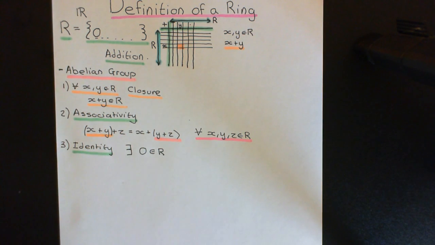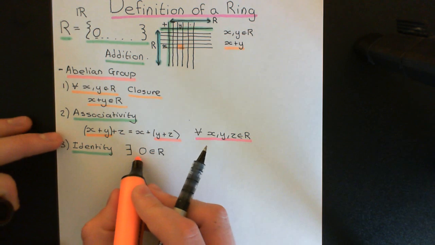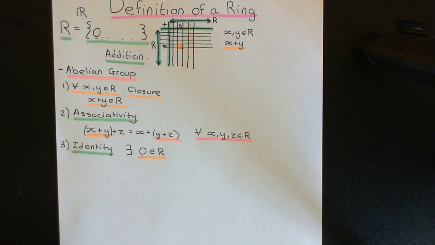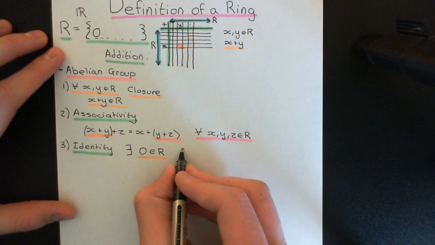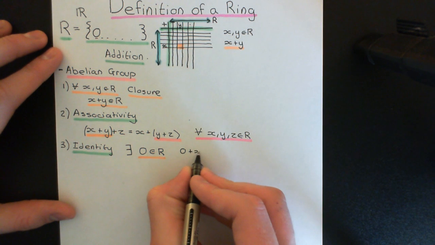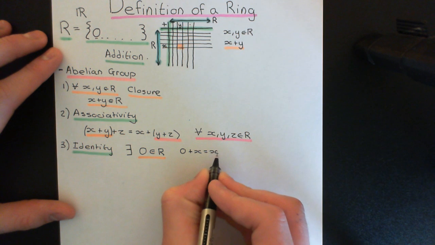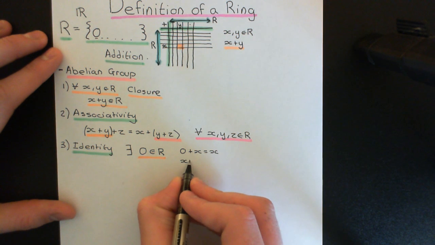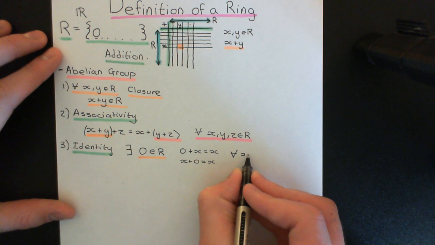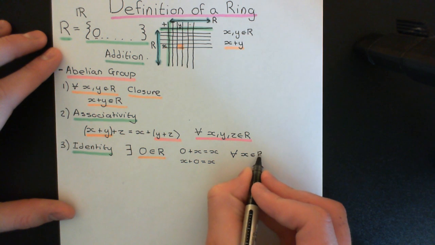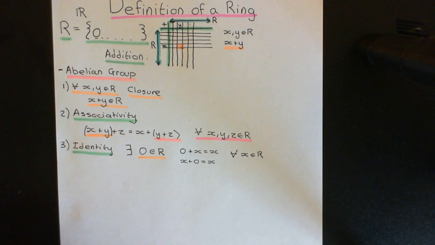Okay, and this element is going to have very fancy properties because it's going to add to any other element to give that other element back again, and it will do this either way round. So if you do 0 plus x, that will always equal x, and if you do x plus 0, that will always equal x as well, and this needs to be true for any x that you can possibly dream up from the ring capital R.